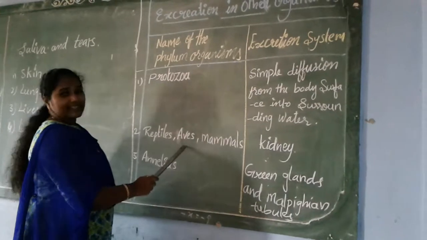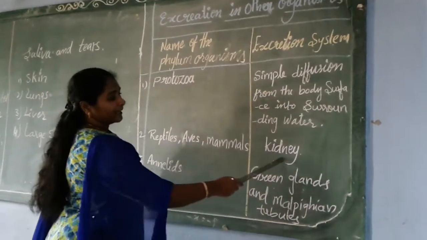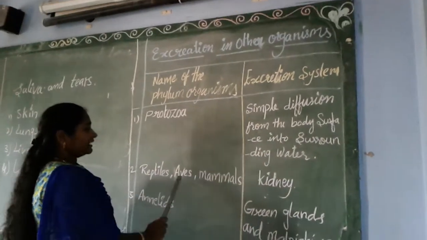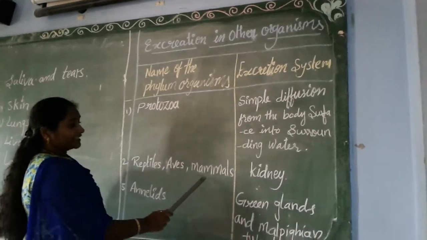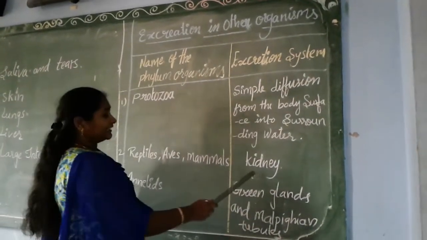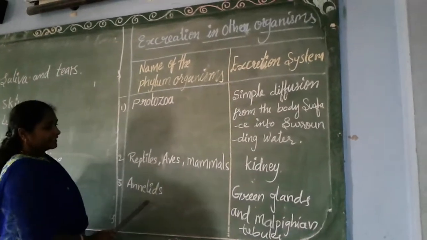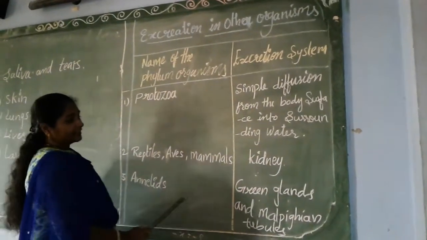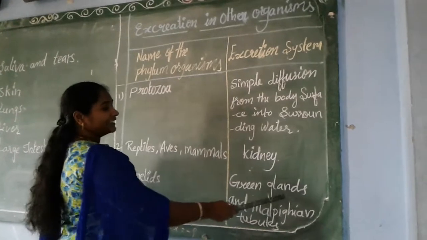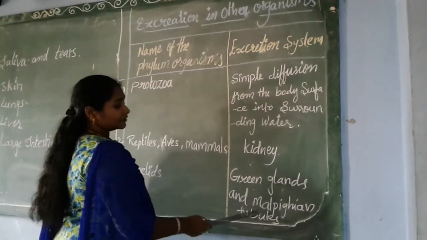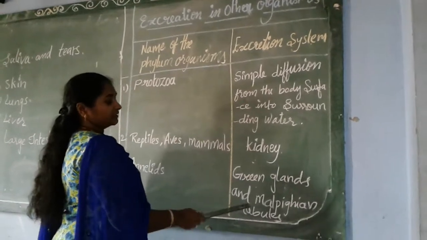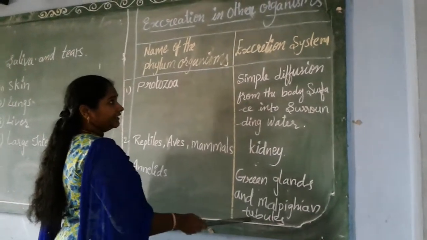Next, reptiles, apes, and mammals eliminate waste by the kidney. Next, annelids eliminate waste by the green glands present on their body surface, and also by Malpighian tubules. These are the excretory systems for these organisms.